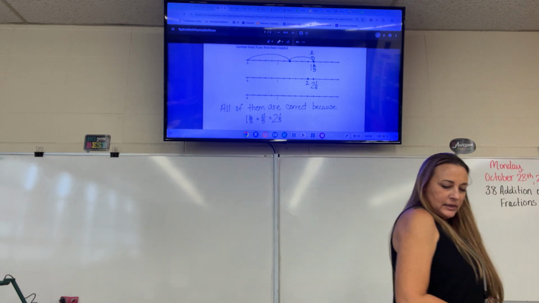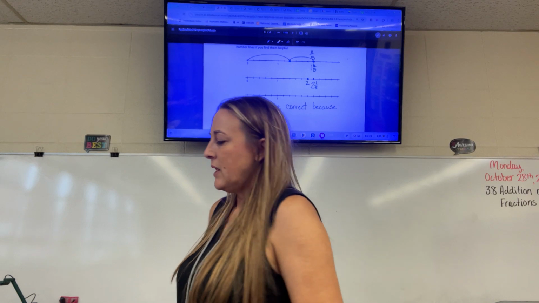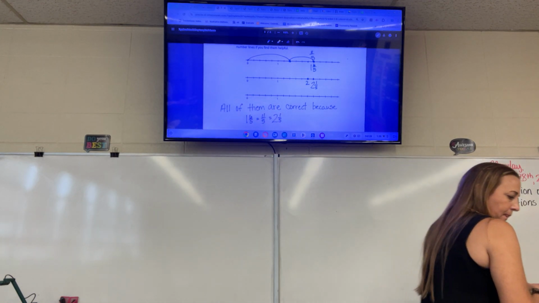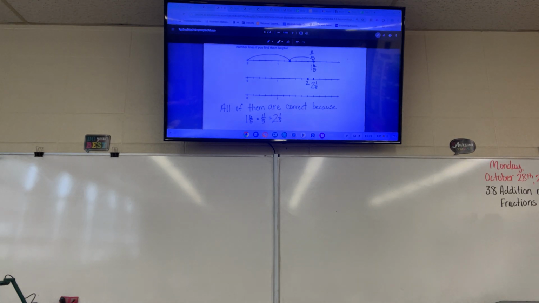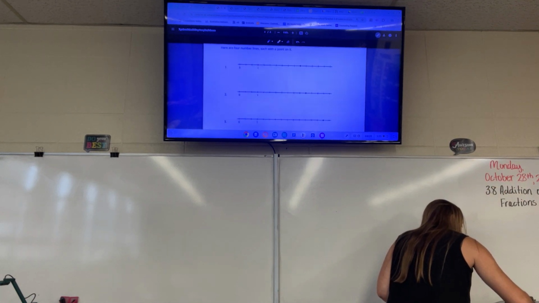Okay, so we've got one more page to do, and this one you're going to have 4 number lines. What I'm going to do is, do you see how on page 42, there's 4 number lines, and they all have a dot on them?